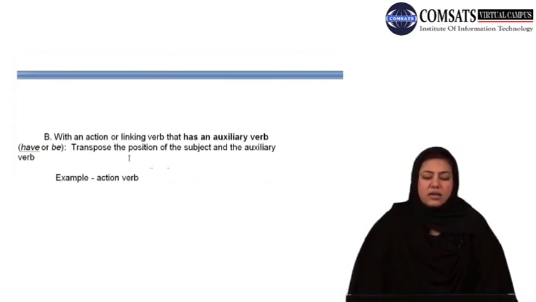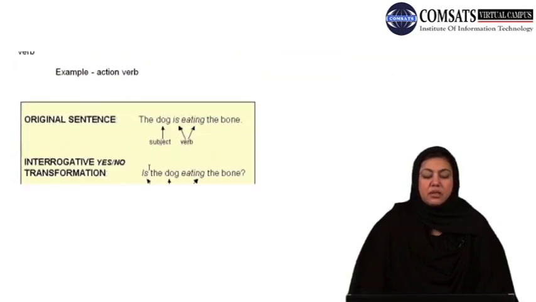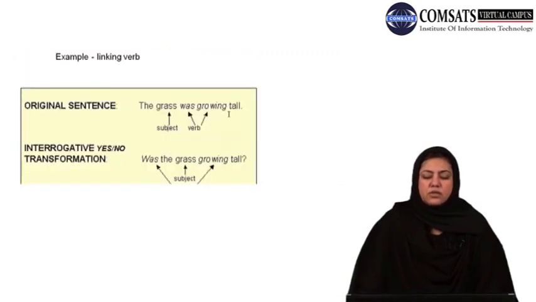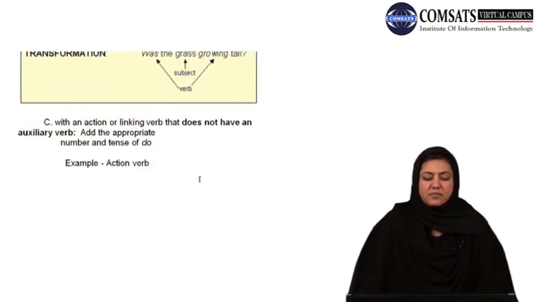With an action or linking verb that has an auxiliary verb, have or be, transpose the position of the subject and the auxiliary verb. Look at the example. The dog is eating the bone. Is the dog eating the bone? Please look at the use of the arrows that indicate the positioning of everything. This verb is to be split into two parts, and the auxiliary is would come at the beginning. The grass was growing tall. Was the grass growing tall? Again, it is to be split into two parts. The auxiliary part has to come at the beginning, whereas the main verb is to be retained at its place.